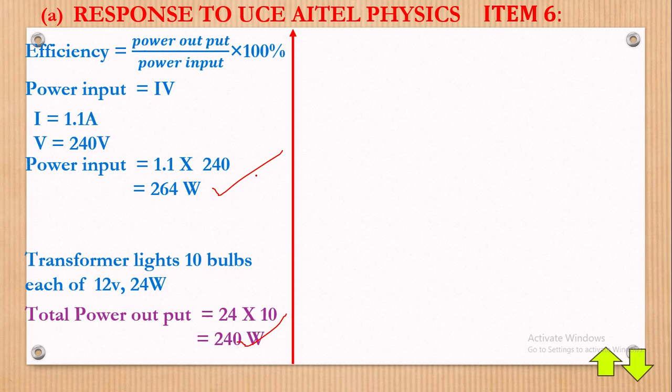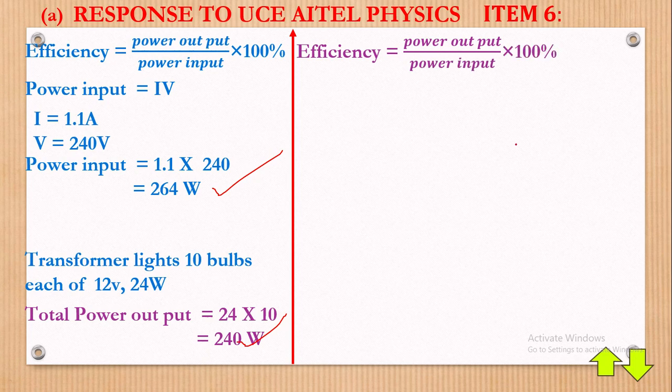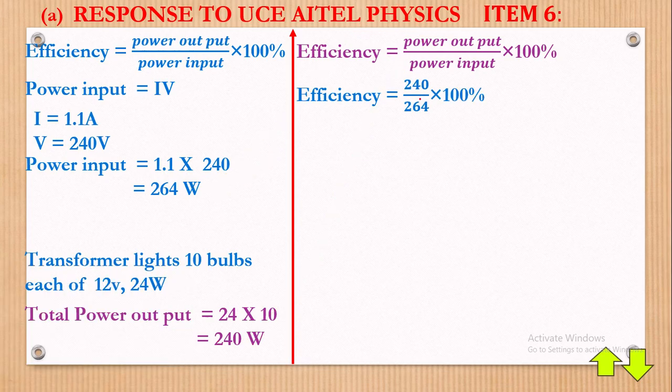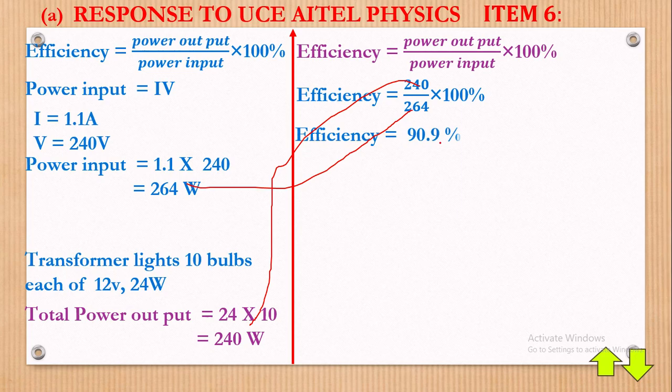Now, we shall again remind you of the formula. Efficiency is equal to power output over power input times 100. Okay. Now, what does it mean? We are going to substitute. Remember, our power output is this one, you put it there. Our power input is this one, you put it right there. When you substitute, you get that. Now, we say 240, which is right there, and 264, we have it right there. Now, we substitute and have that multiplied. So when you apply, you get 90.9%.